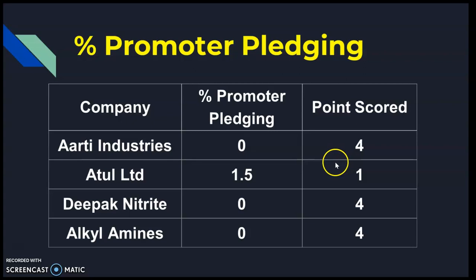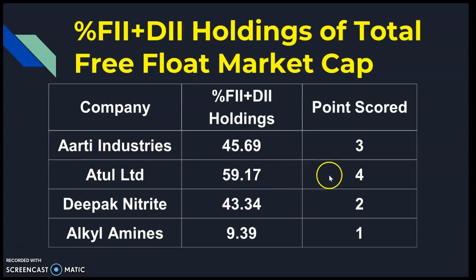The next parameter is whether the promoters have pledged their shares or not. If they are pledging, that gives them fewer points, and if they have not pledged, they get more points. Except Atul, all the promoters have not pledged anything, therefore those companies will get 4 points, and only Atul's promoters have pledged, therefore it will get only 1 point.